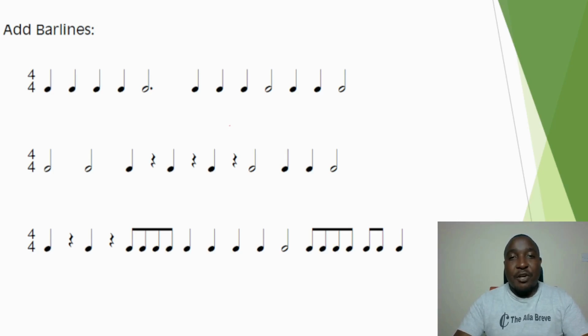In this session, we introduce you to exam style questions which you may expect in your examination. And we are going to focus on bar lines. So you may be asked either to add bar lines, or to add notes, or you may be asked to add rests. So we have some sample questions which I will guide you through to help you during your revision for the upcoming examination. So let's dive in.